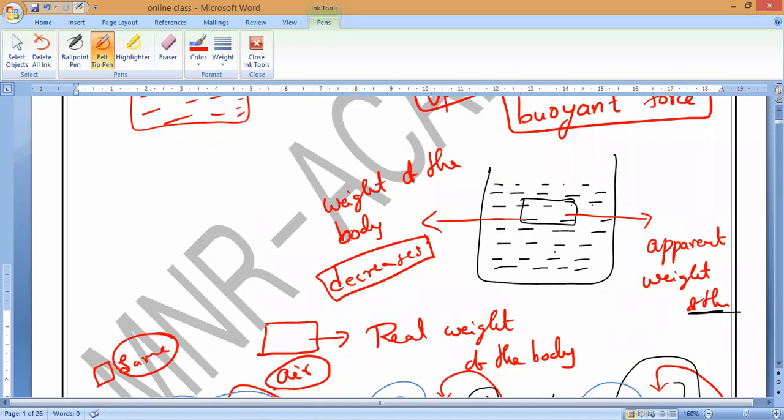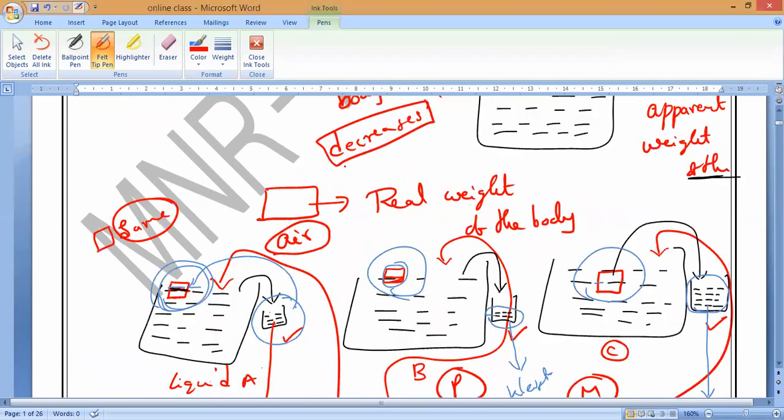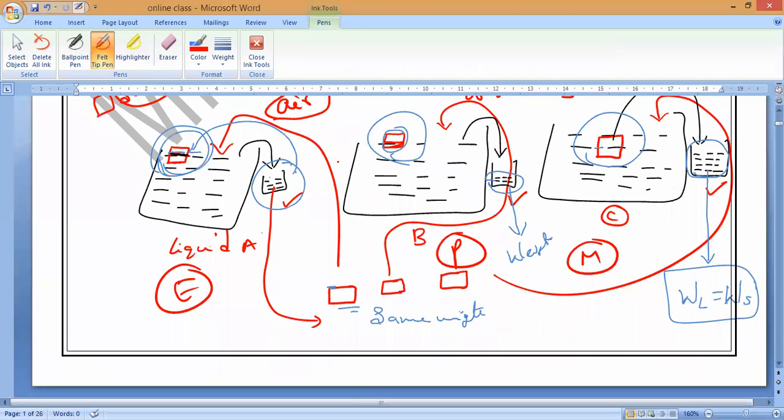So what Archimedes principle says is, when an object is partially or fully immersed in a liquid, it experiences what force? It experiences upthrust force, or buoyancy force. And it is equal to what? It is equal to the weight of the liquid displaced by the body. That is what you have to understand. The weight of the liquid displaced by the immersed portion of the body. That is what we call Archimedes principle. Is it okay, guys?